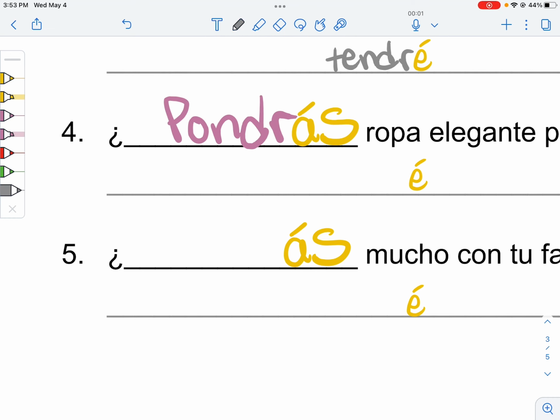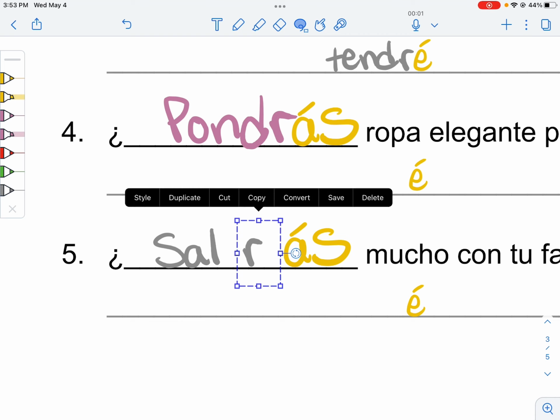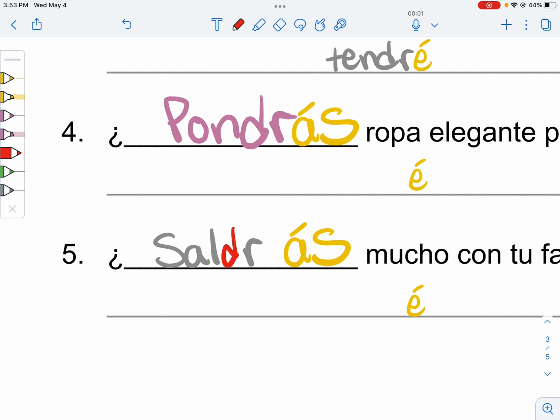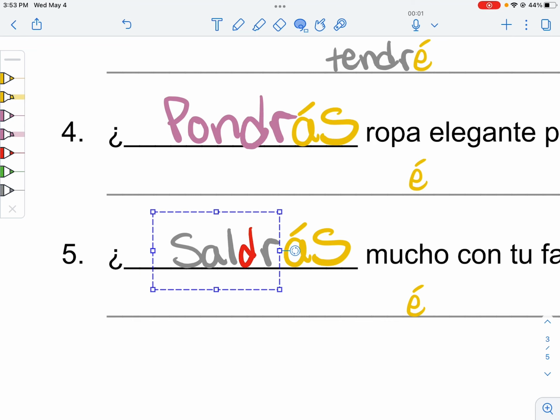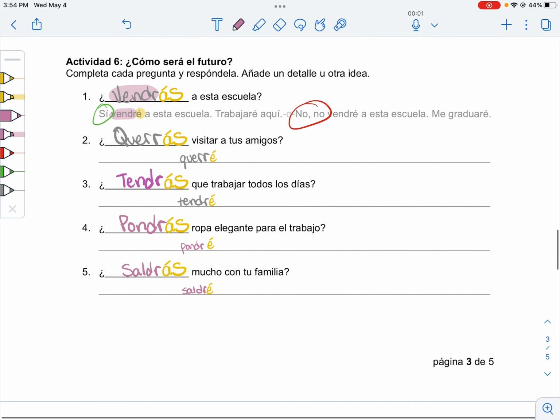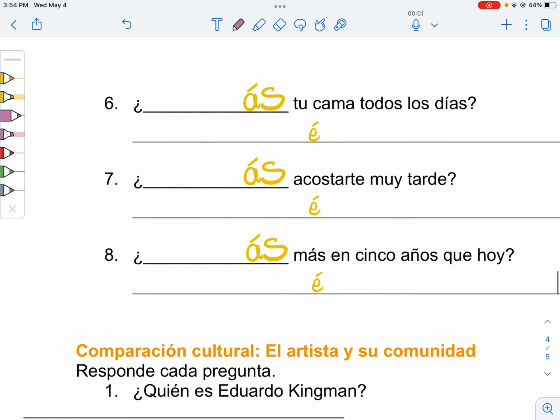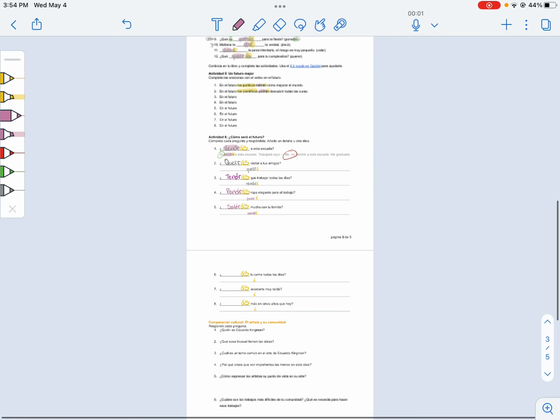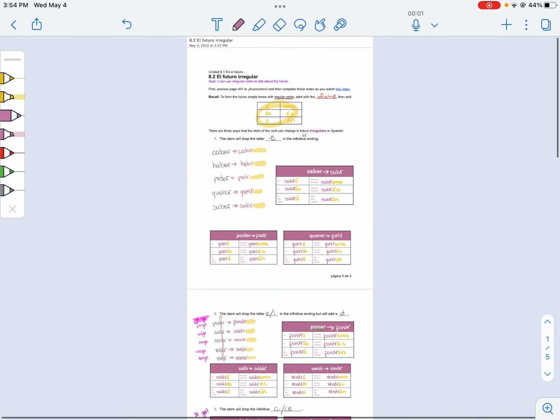And número 5 is salir, to leave. First of all, we need to get rid of the IR. Now, do we replace it with the letter D? Well, we do, in fact, because salgo is a yo-go guy. So, awesome. Oh, we haven't been putting the yo forms in. My bad. So we have pondré and saldré as well. You can figure the rest of the pattern. Take that same pattern and carry it to the rest of the activity, and then have a wonderful time on your homework. Yay!